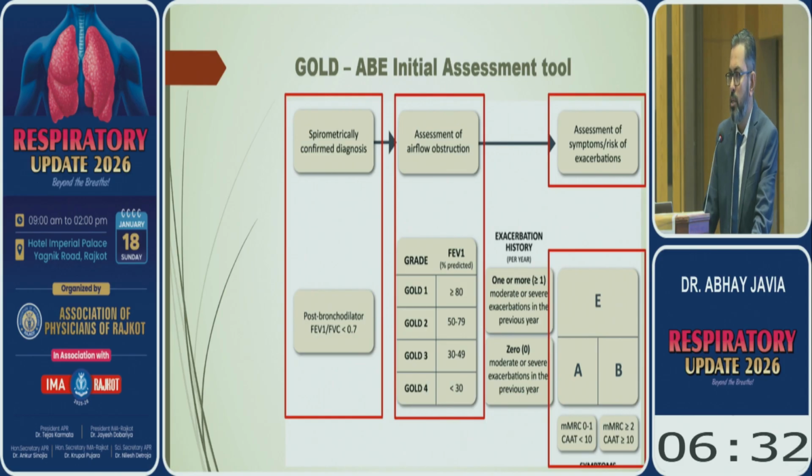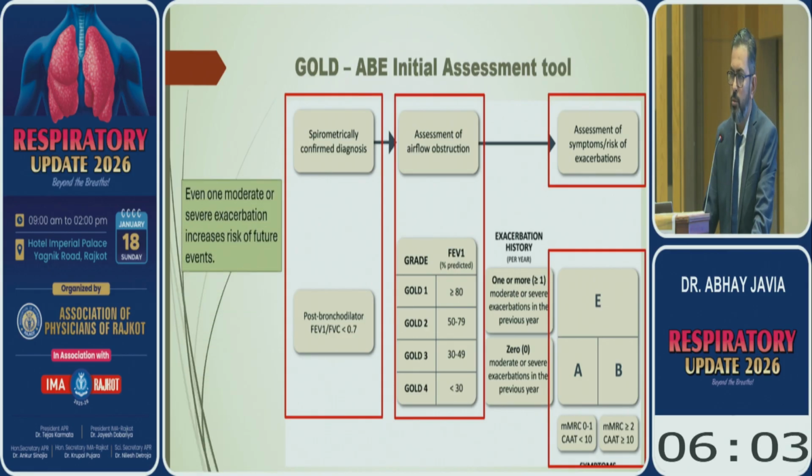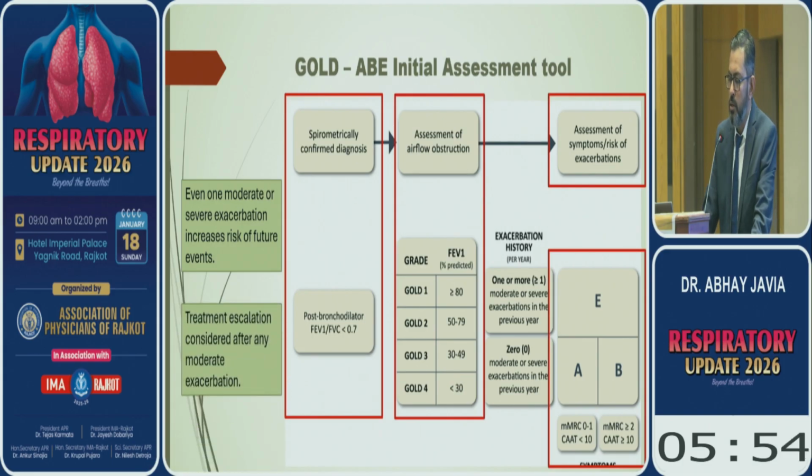If the assessment score is low, MRC 0 to 1 with CAT score less than 10 and no exacerbation, then it comes under category A. If the patient's symptoms are on the higher side, MRC grade 2 or more with CAT score 10 or more and no exacerbation in the previous year, then it comes under category B. And any patient who has even a single moderate exacerbation in a year is considered category E. Treatment escalation is considered after any moderate exacerbation.